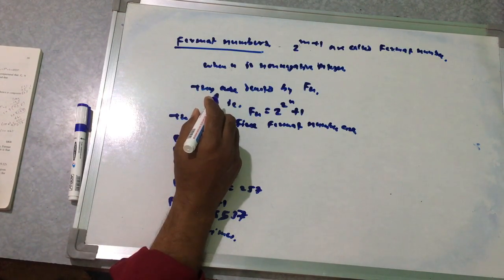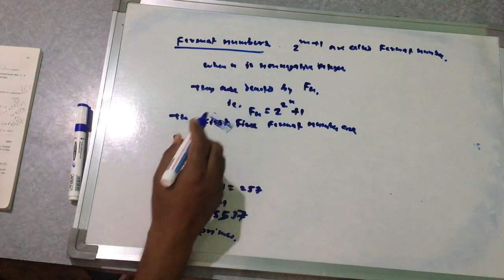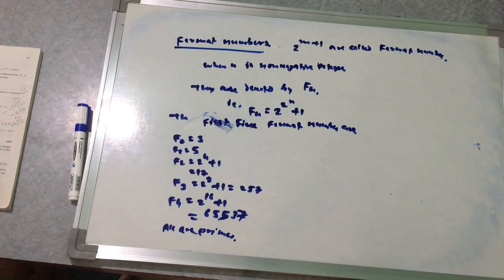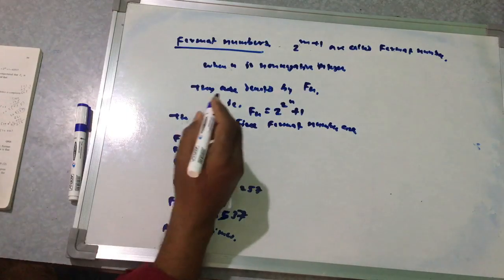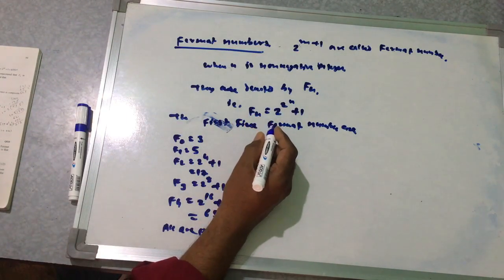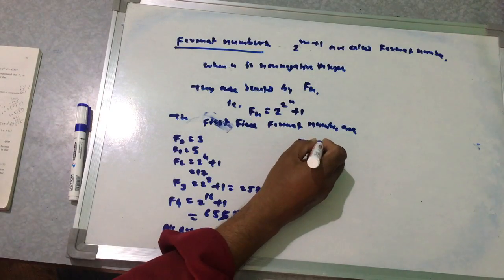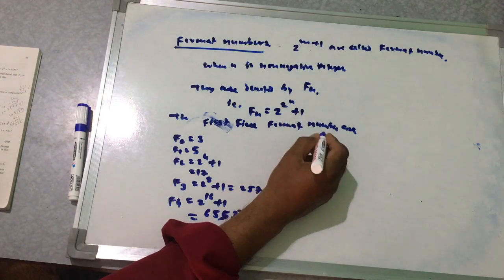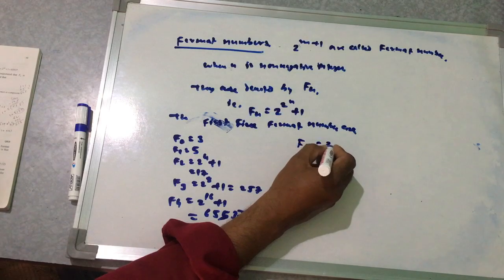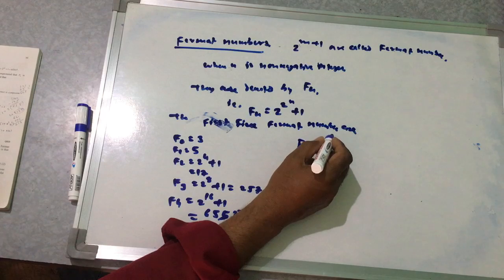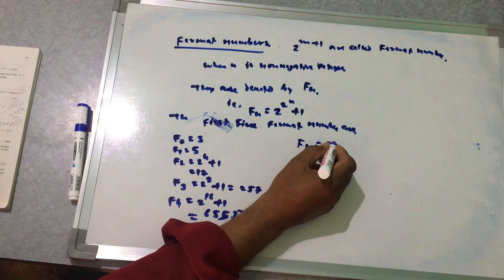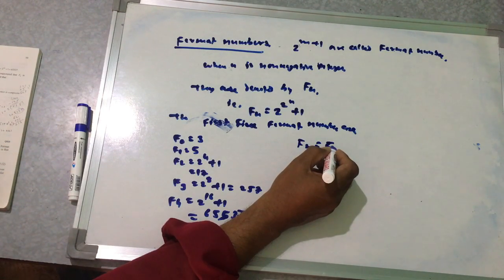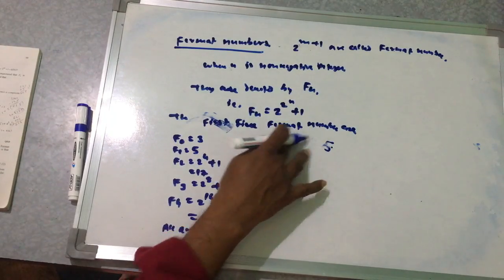Here Fn is 2 to the power 2 to the n plus 1. Suppose n is 1, then it is 4 plus 1, that is 5. So in this manner we have to get the values for this.